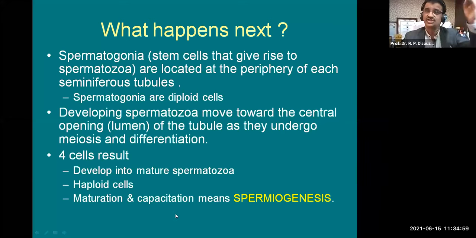Actual maturation and further capacitation, meaning the capacity to fertilize, happens further, and that is called spermiogenesis. Spermiogenesis is the last process in this whole spermatogenesis. Actually, the last stage of spermiogenesis gets completed at the time of fertilization, that means in the female genital tract. So the luckiest spermatozoon will finally complete the total process of spermatogenesis. So remember this word, spermiogenesis.